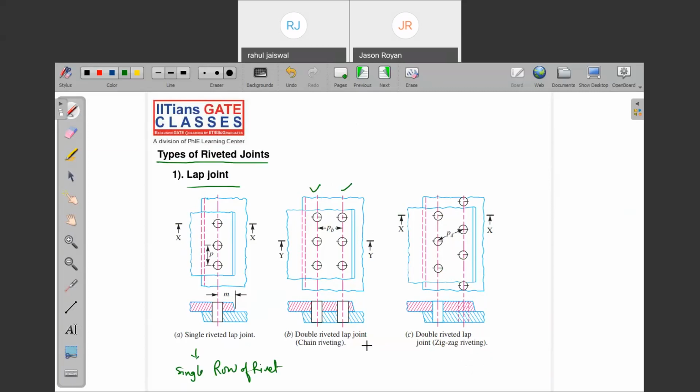And try to remember P, PB and PD. Because in Vijay Steel 2020, they just played with these three words, P, PD and PB, because they have given some questions. What we call back pitch, diametral pitch or simply pitch, or margin. So make this diagram carefully, and whatever definition of PB, PD and P, I will give in the next slide.